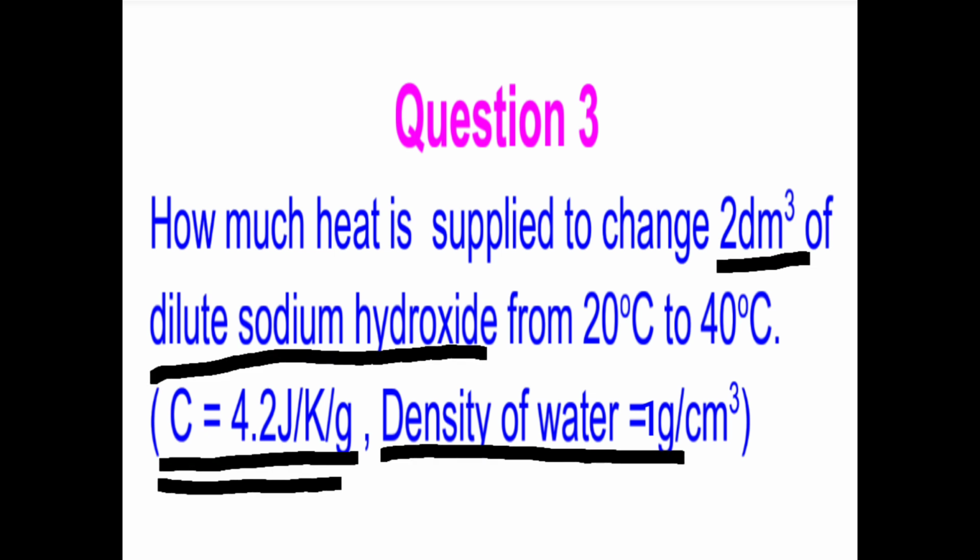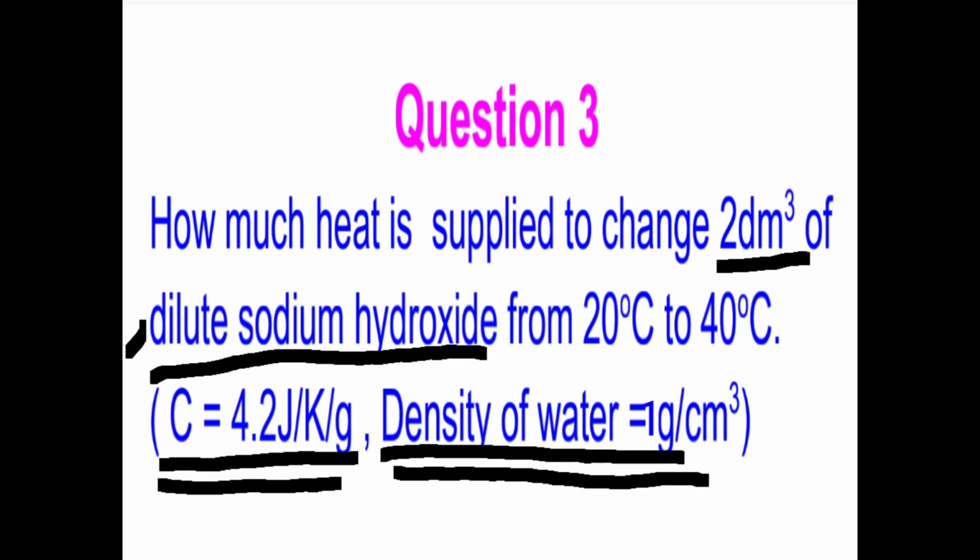Therefore, the specific heat capacity of dilute sodium hydroxide is going to be 4.2 joules per Kelvin per gram, because the solution is dilute. Similarly, for any dilute solution, for example dilute sodium hydroxide, its density is always equal to that of water.